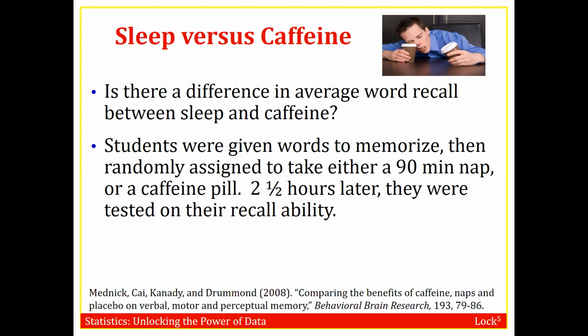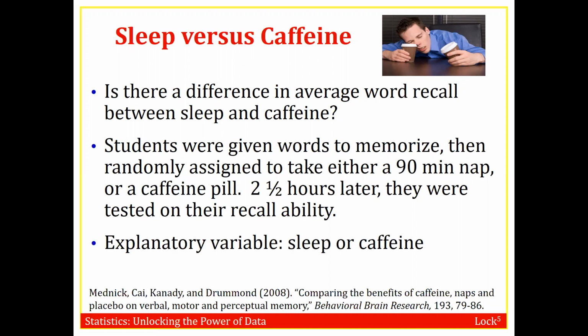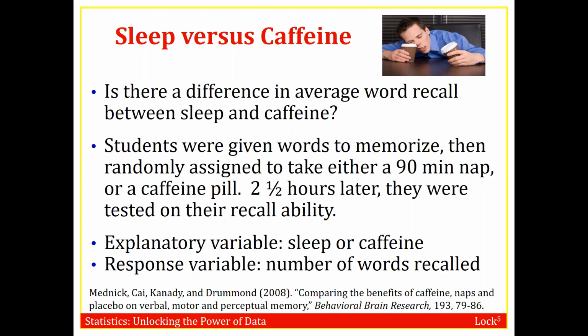And at the end, they are all tested on their recall ability. So there is an explanatory variable, whether the student got sleep, the 90-minute nap, or caffeine. And they were all tested on their recall ability, and the response variable would be the number of words recalled.